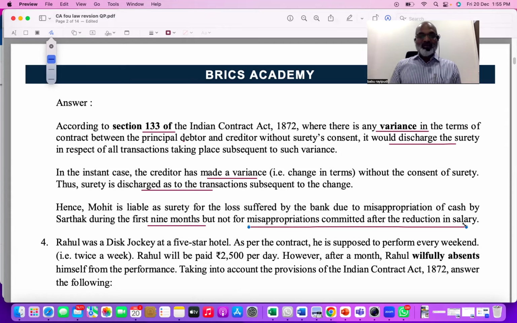So you can say very clearly, after change of terms and conditions without the consent of the surety, the surety is not aware, the surety is not communicated. So for Sardak's behavior of misappropriation of money, Mohit is not responsible because that incident happened after the change of terms and conditions which were not communicated to the surety.